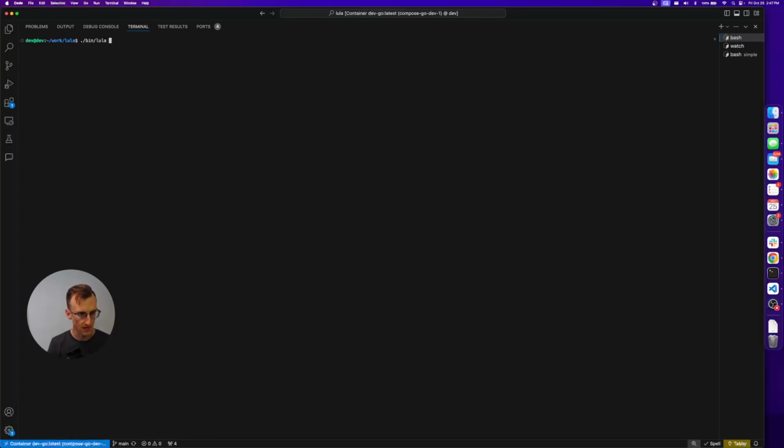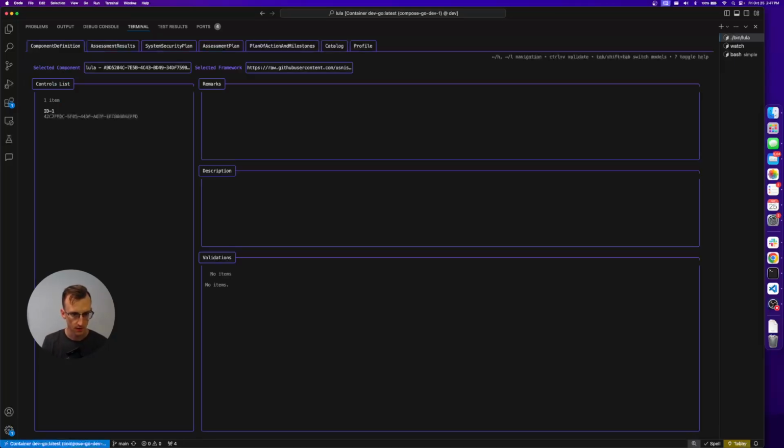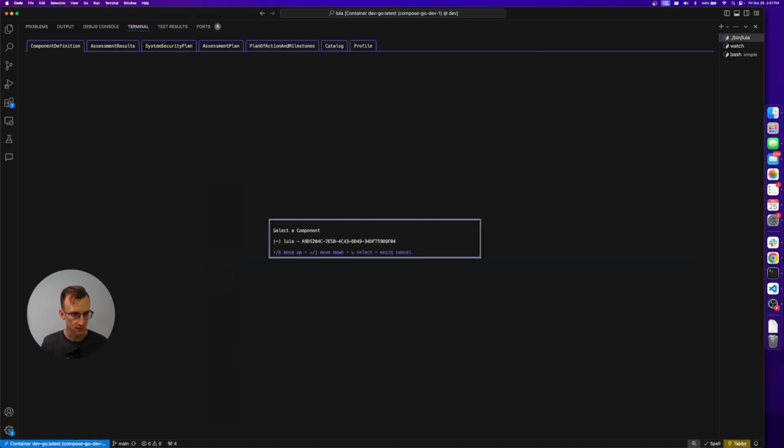Wonderful. And so what we'll do with that, to kick this off from the Lula repository, you can take your built binary if you built from main, or if you downloaded and you have Lula running locally on your machine, you can run Lula console and pass in the demo simple OSCAL component opa.yaml file. This will open up the Lula console. This is a terminal user interface that is intended for us to continue to build upon across all of the OSCAL models. Today it supports component definitions and assessment results, so you can pass in one or the other or both.